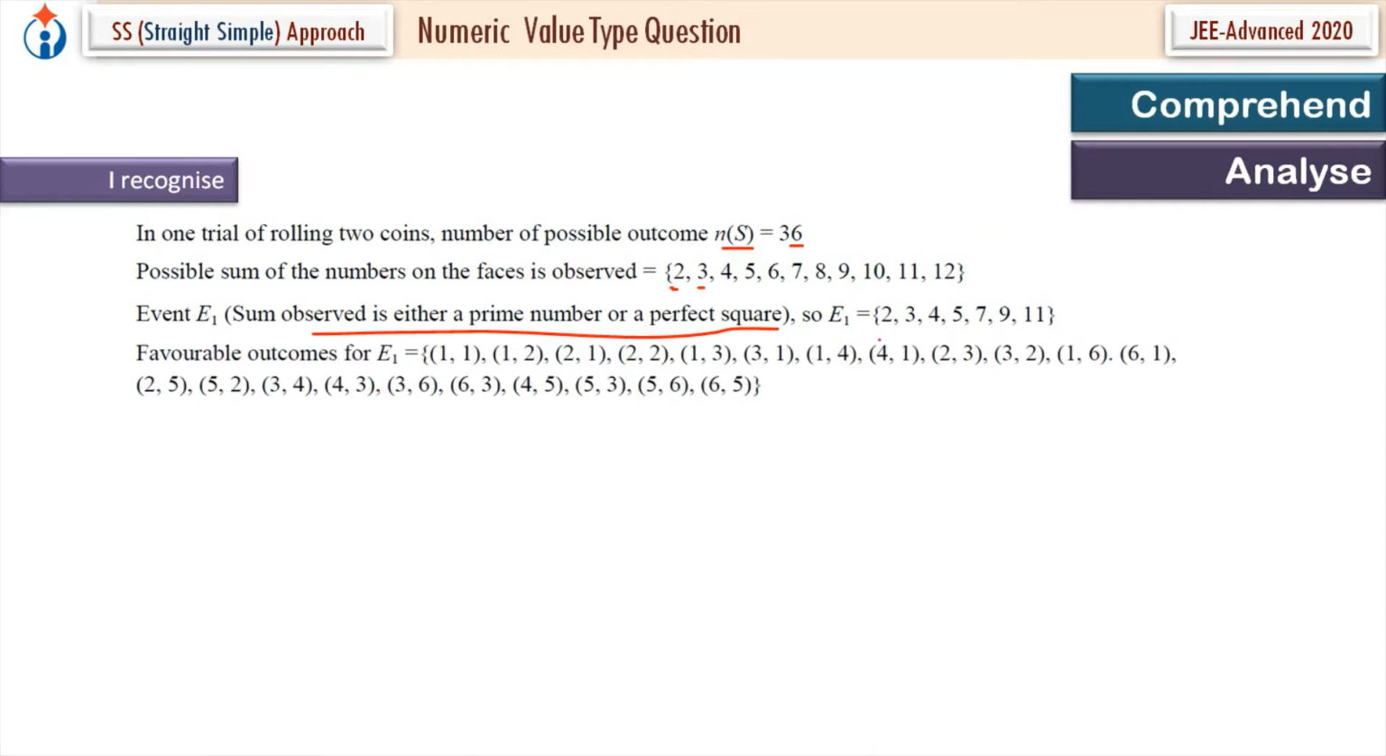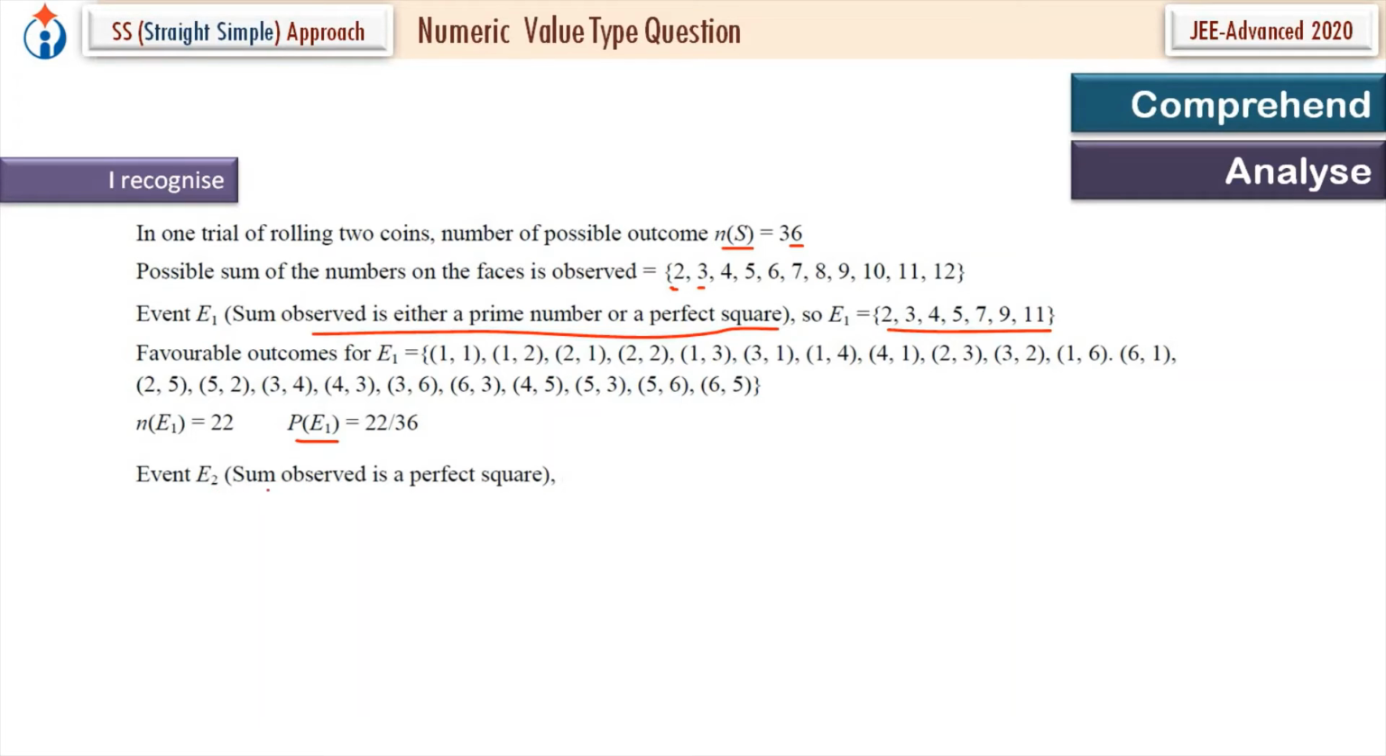These are the possible values which can be there as the sum, and favorable outcomes for E1. Now, outcomes for E1: for 2, (1,1). For 3, (1,2) or (2,1). For 4, (2,2), (1,3), and so on. We just check all of them. So n of E1 is equal to 22, favorable outcomes for occurrence of event E1. So the probability of occurrence of event E1 is 22 favorable upon 36 total.